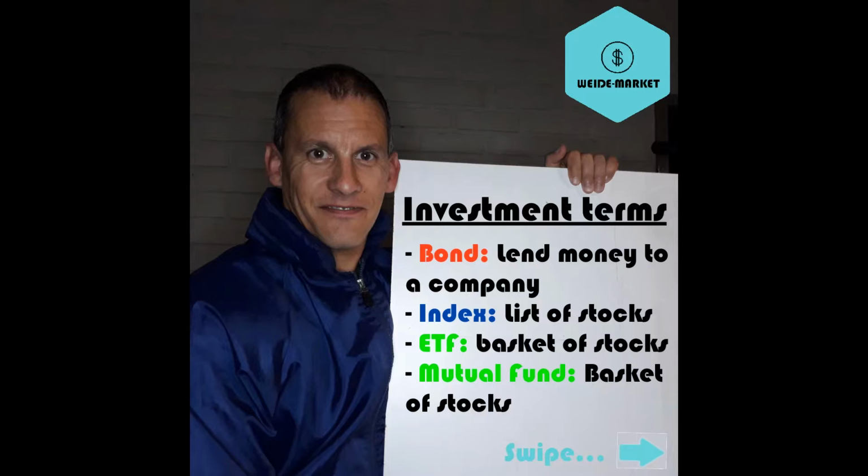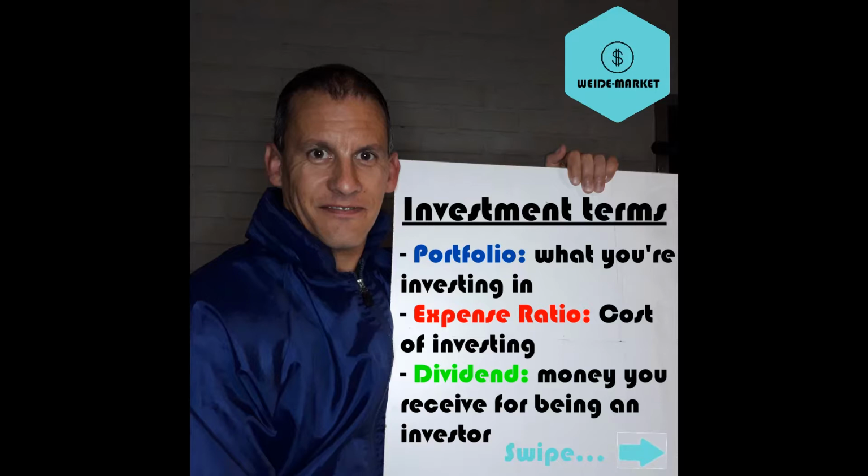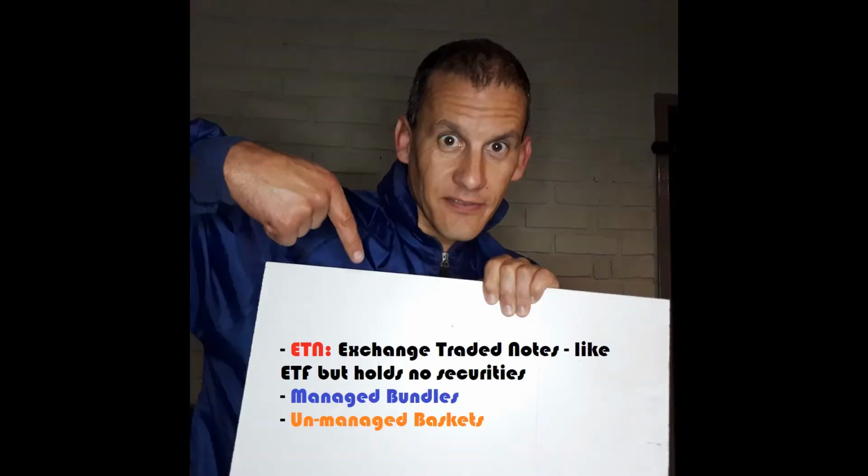A mutual fund, again, is a basket of stocks. Portfolio is what you're investing in or have invested in. Expense ratio is the cost of investing. Dividend is money you receive for being an investor in a company that do profit sharing or pay out dividends. An ETN is exchange traded notes. ETNs are similar to ETFs and they track indices, but ETNs don't actually hold any securities like in the case of ETFs. Also on the EasyEquities platform you'll see bundles and baskets.